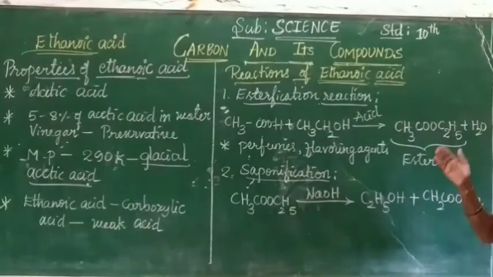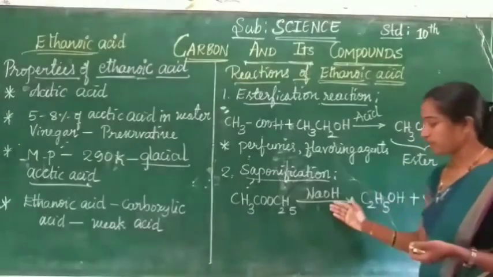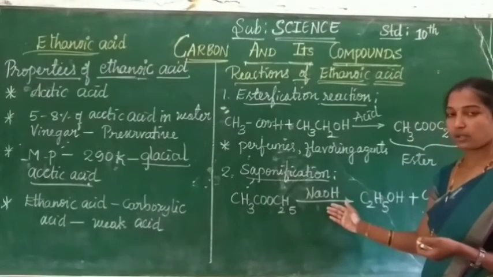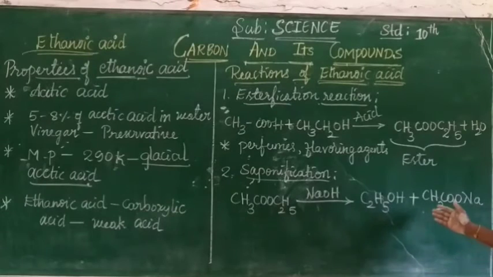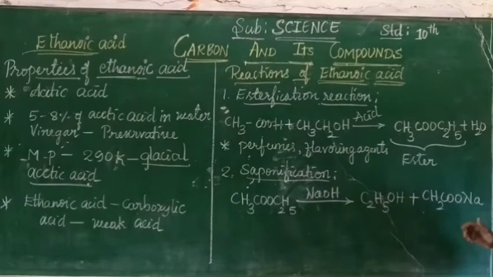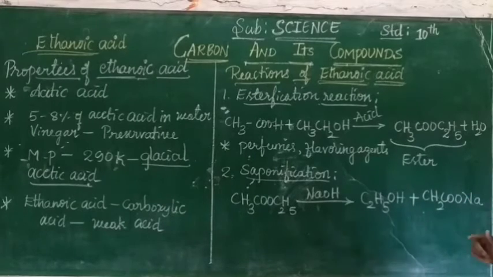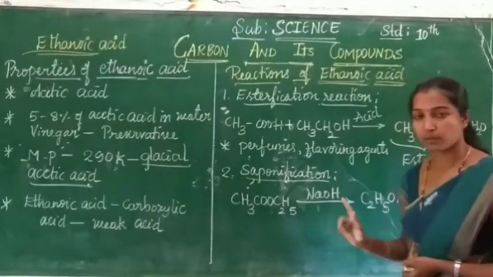This ester is treated with sodium hydroxide solution. It gives back alcohol and the sodium salt of the carboxylic acid. This sodium salt of the carboxylic acid is a salt. This process is called the saponification process.